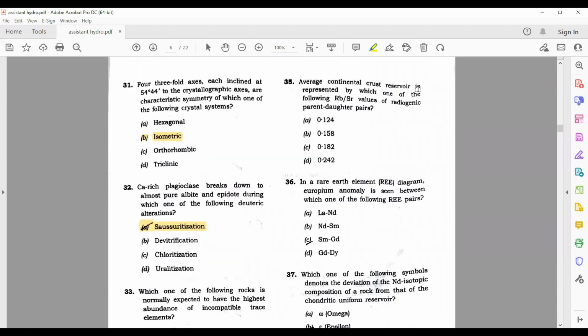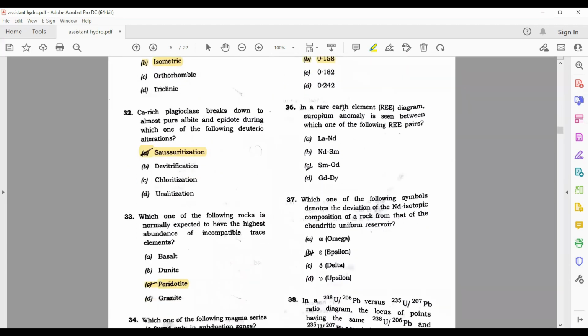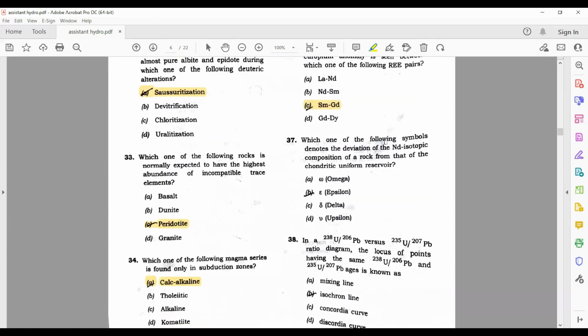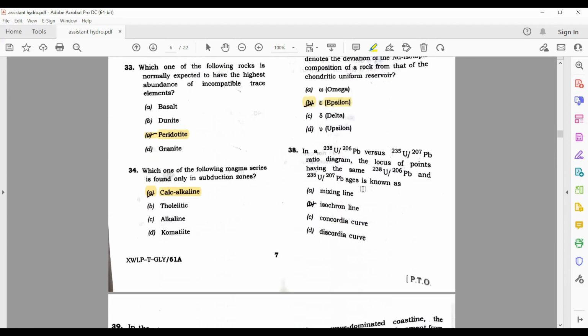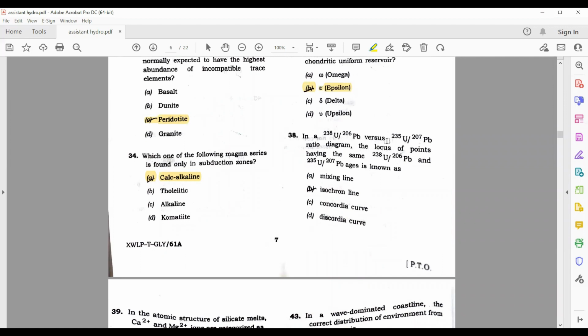Average continental crust reservoir is represented by which one of the following Rb/Sr values of radiogenic parent-daughter pairs? Its value is 0.158. In a rare earth element diagram, europium anomaly is seen between Sm and Gd. Which one of the following symbols denotes the deviation of the Nd isotopic composition of a rock from that of the chondritic uniform reservoir? Epsilon. In a uranium-lead versus uranium-lead ratio, the locus of points having the same age is known as the Concordia curve.